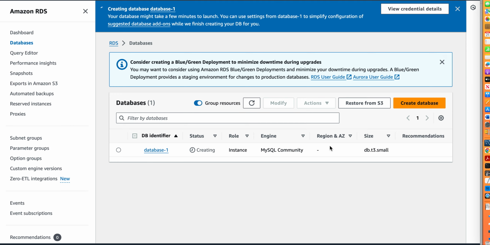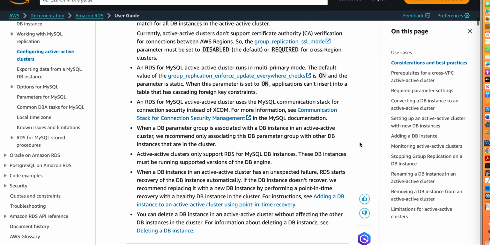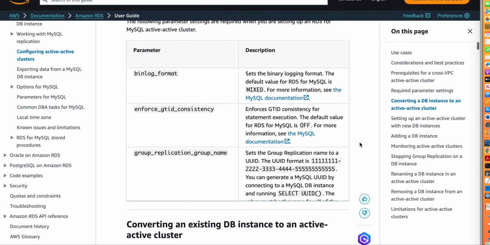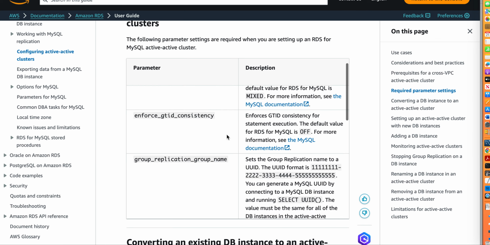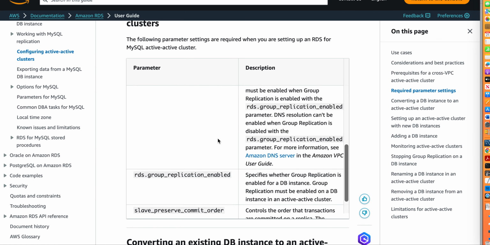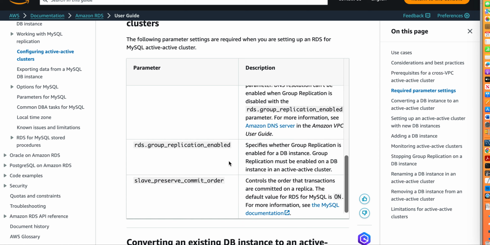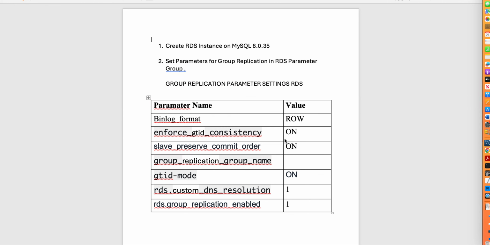Meanwhile, there are a few things that we actually need when we configure group replication. Few parameters are actually required. So if you look at the documentation, here these are some of the parameters that are required: binlog format, GTID consistency, group replication group name, GTID mode, custom DNS resolution, group replication enabled, slave preserve commit order. Okay, so we have to enable all these here.